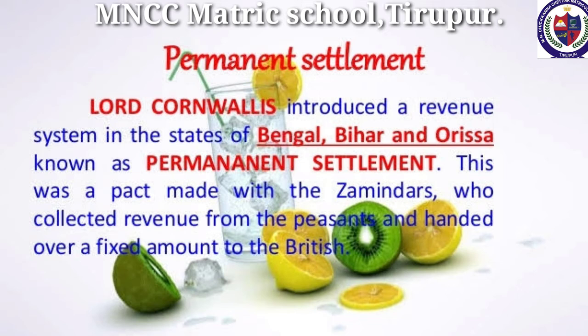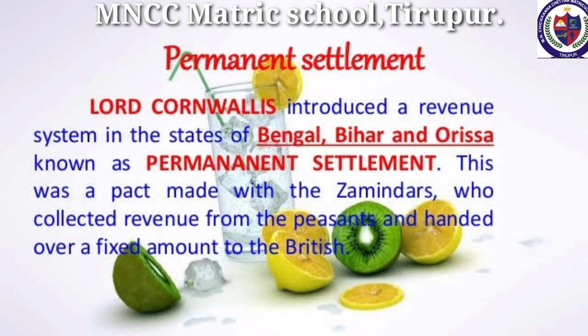an annual settlement. During the time of Cornwallis, a 10-year settlement was introduced in 1793 and it was known as permanent settlement. Permanent settlements were made in Bengal, Bihar, Orissa, Varanasi division of UP, and northern Karnataka. It was known by different names like Zamindari, Jagirdari, Malguzari, and Biswedari.